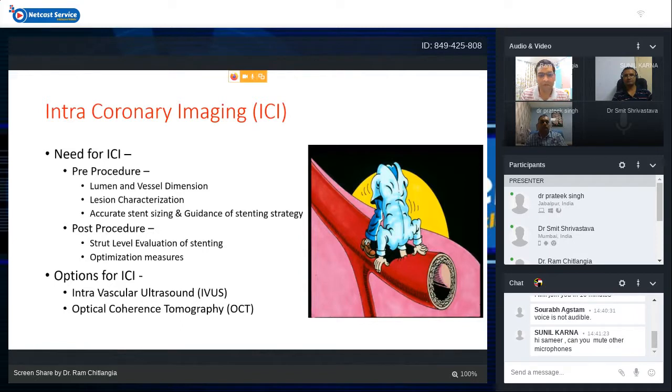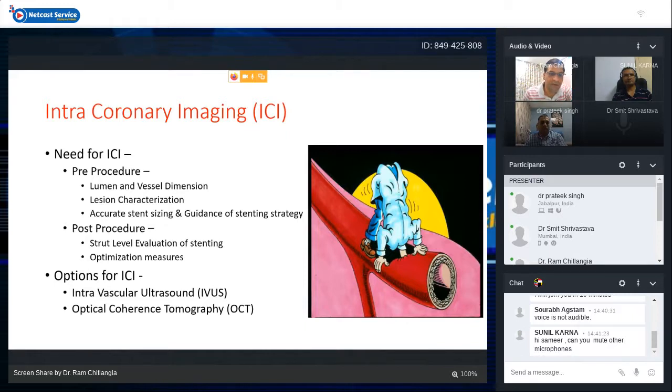We also want to know the accurate stent length and sizing, and also which strategy of stenting we should use. Suppose in bifurcation stenting we need to decide whether to go for one stent or two stents, then also intracoronary imaging is of utmost use.